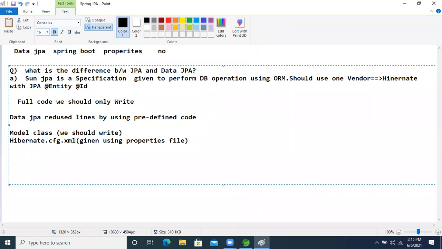Now the operations code in Hibernate. We saw the Data JPA repository, right? All the methods are there in the JPA repository only. What we are doing now is just writing one interface, and every method will be there in it, whatever operation we need to perform, like update, delete, select, all those things.